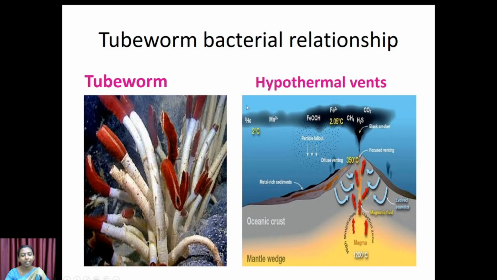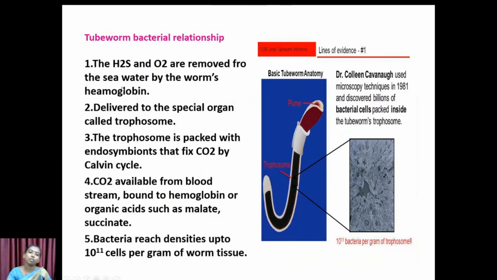So this giant red tube worm is present in the hydrothermal vent, and this hydrothermal vent is anoxic in nature, and there no oxygen can be found, and it is rich in methane, hydrogen sulfide and some other gases. This tube worm can survive in this hydrothermal vent because of the bacteria present in the trophosome region. How is it possible? This plume obtains the H2S, CO2 and methane gases from the seawater, and it is provided to the bacteria.